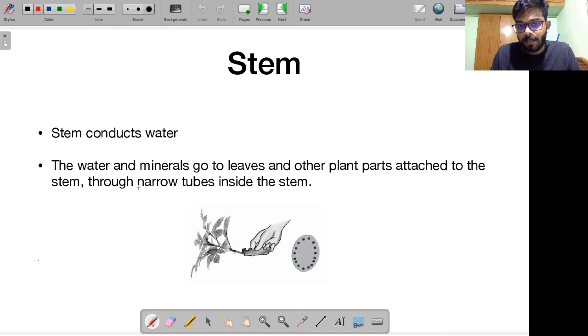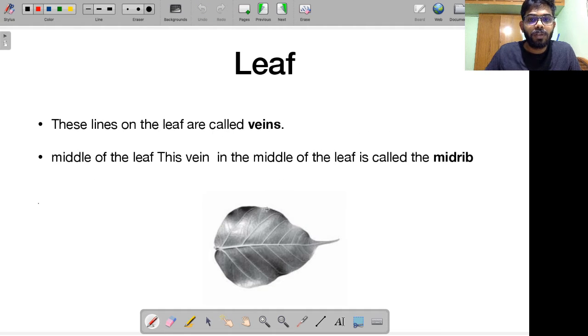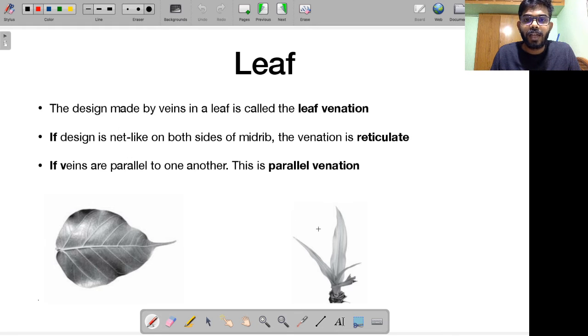I told you about the stem, the utility of the stem. Then I told you about the leaf, about concepts like petiole and lamina. I hope you remember all of this. Then we talked about how these are called veins, and this is called the midrib of a leaf. Then I told you about a concept called leaf venation, which is basically the design made by the veins in a leaf. It could be reticulate, for example, this is called reticulate. I told you there could be parallel venation, for example, like this.